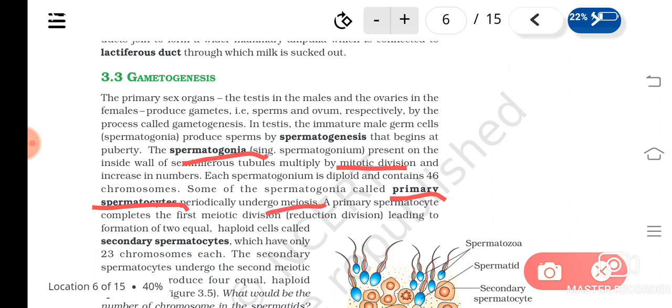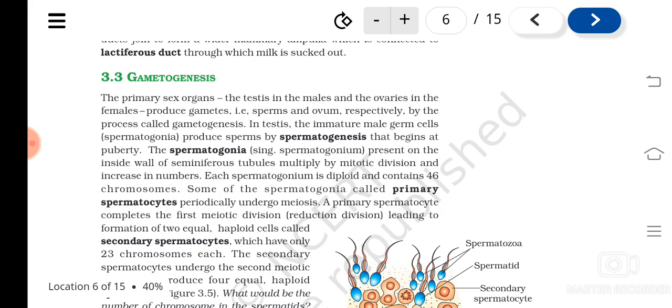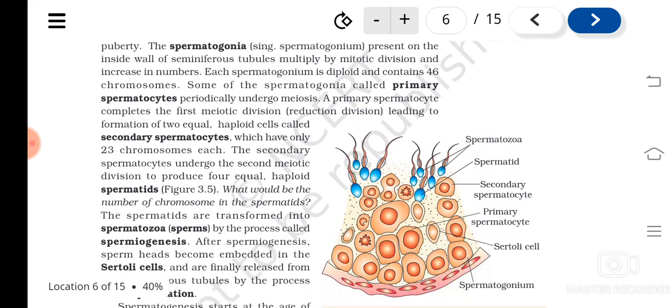Which type of division do they undergo? Meiosis. Now the primary spermatocyte completes its first meiotic division. That is the actual reductional division, isn't it? We learned meiosis last year. So the first meiotic division is the reduction division, where the number of chromosomes gets reduced to half. And that results in what? Secondary spermatocytes, and these will have only 23 chromosomes, as it is a reductional division.